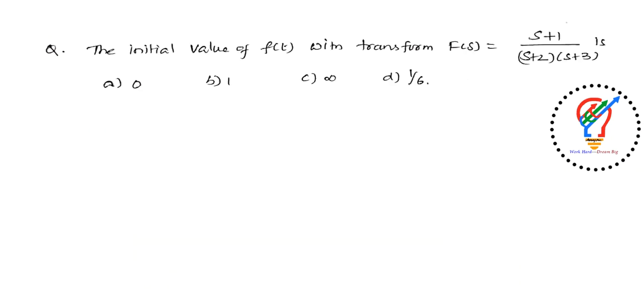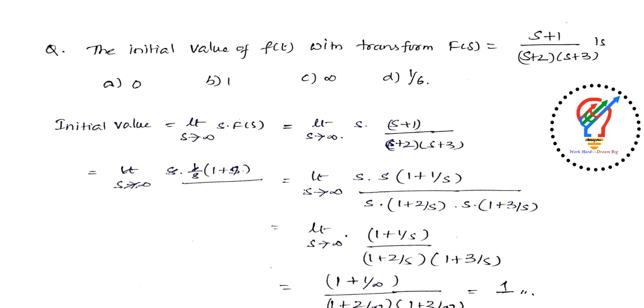Next one, the initial value of f of t with the transfer function f of s equal to s plus 1 divided by s plus 2 into s plus 3 is. Okay, the initial value theorem says limit s tends to infinity of s into f of s.